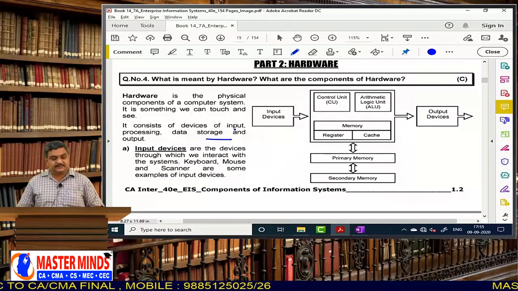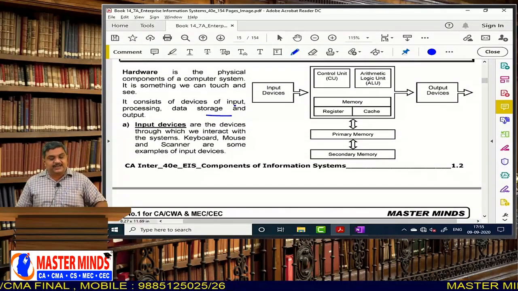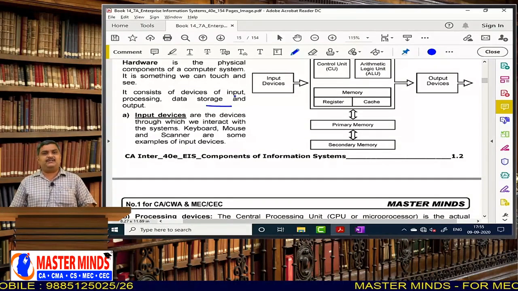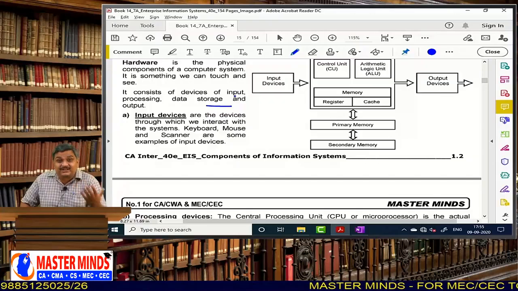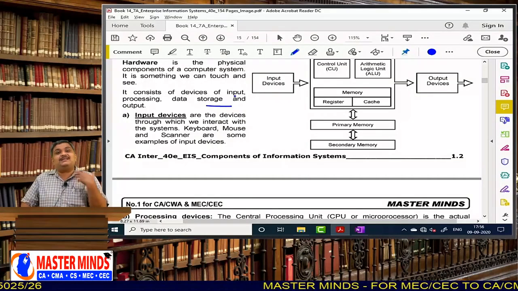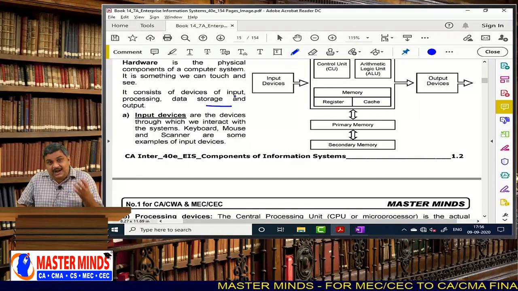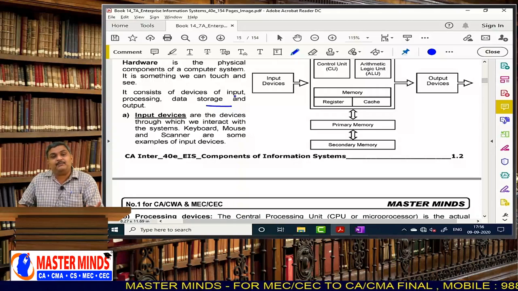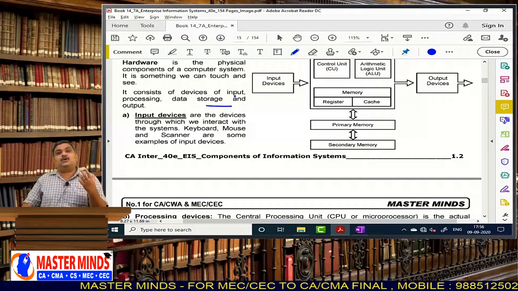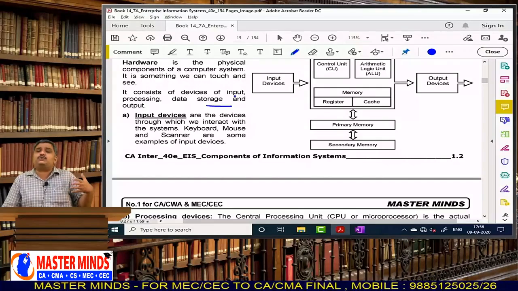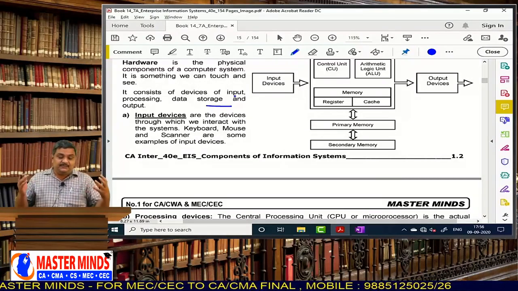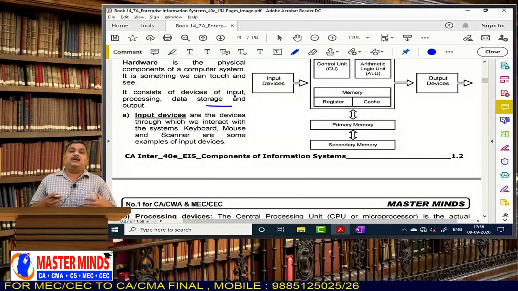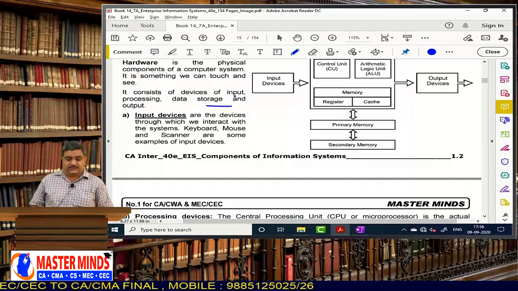First one, input devices. Input devices are the devices through which we interact with the system: keyboard, mouse, scanner, and so on are some examples of input devices. We need to send data inside the computer, and whatever data we send into the computer is called input, and definitely we require some kind of device to send the data into the computer. Those devices are called input devices. Generally, what devices do we use to send data inside the computer? We use a keyboard, a mouse, a scanner, and several other things.